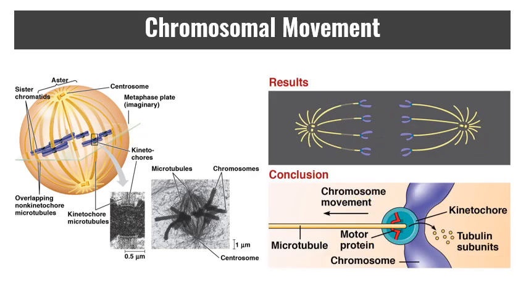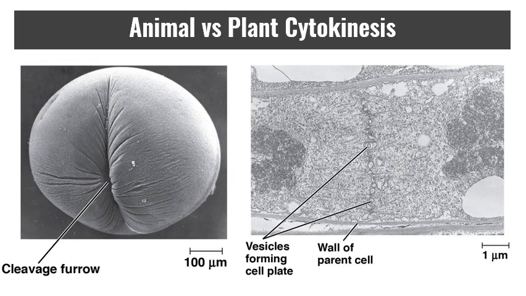When you actually look at the process, we see that the motor proteins inside the kinetochore are moving the chromosomes along this microtubule and breaking it down as it passes. So this movement is essential for the rest of this process, and if it fails, you have non-disjunction and polyploidy mutations. In animal cells, cytokinesis occurs by a process called cleavage.